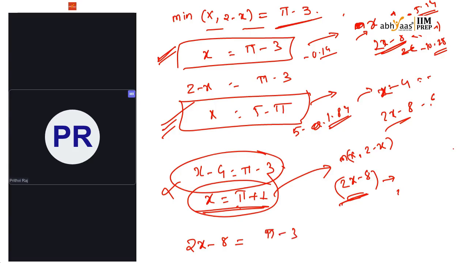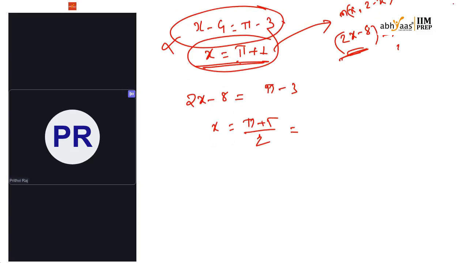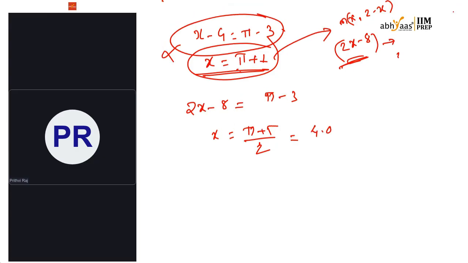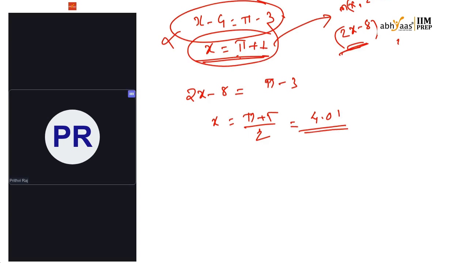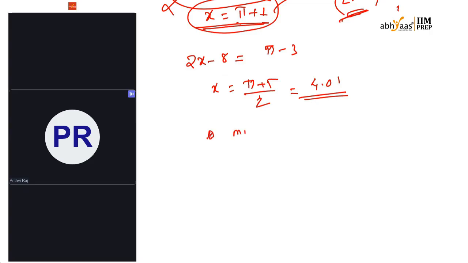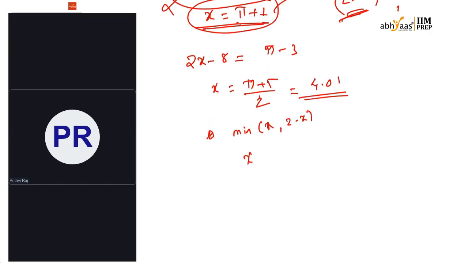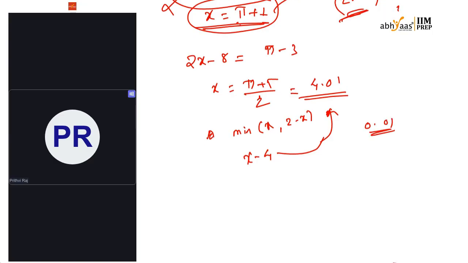I'll get x is equal to (pi plus 5) by 2, which is, I think, pi plus 5. It is 4 point something, 4.01. This is what I start with. I have to check the minimum by keeping it in x, 2 minus x, and x minus 4. If I keep it as x minus 4, yes, it's 0.01 something like that, which is less than the maximum value.